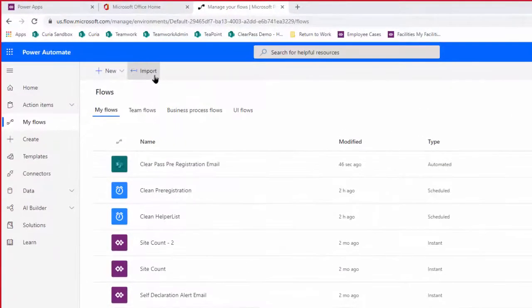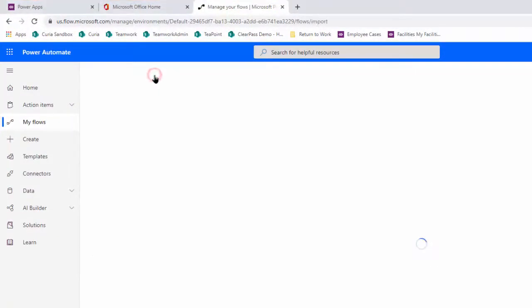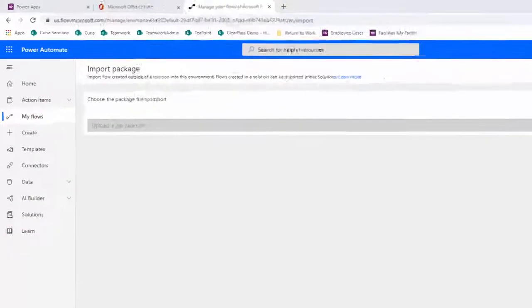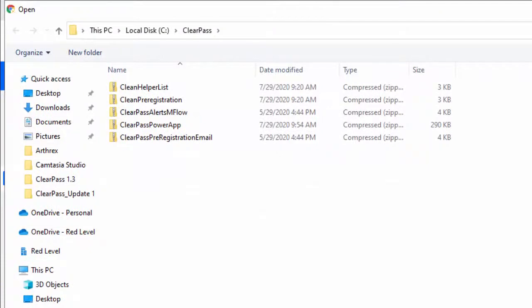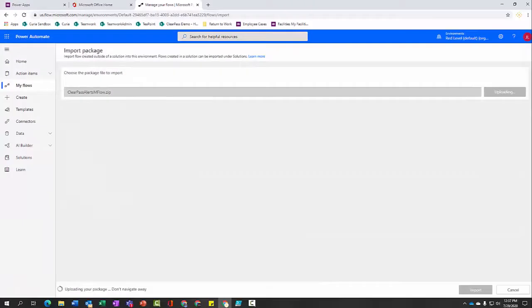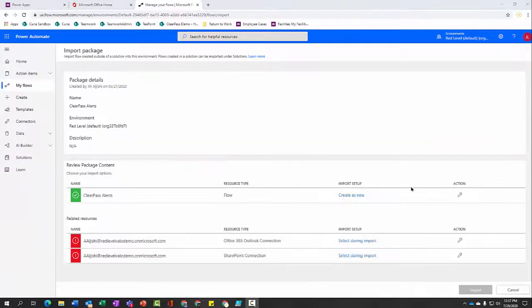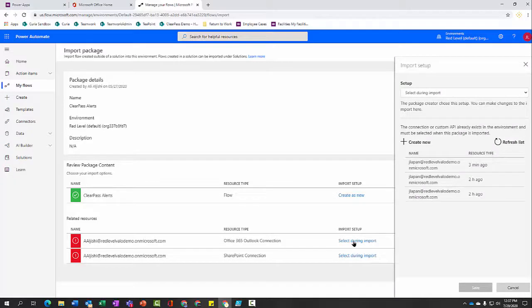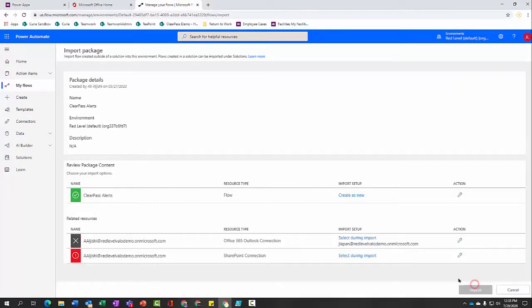Next, you're going to import the flow for alerts. Upload the ClearPass alerts flow. Once it's uploaded, update the connection with your credentials.